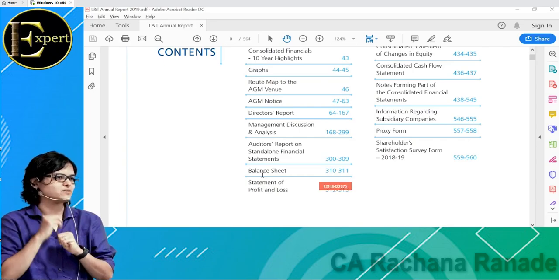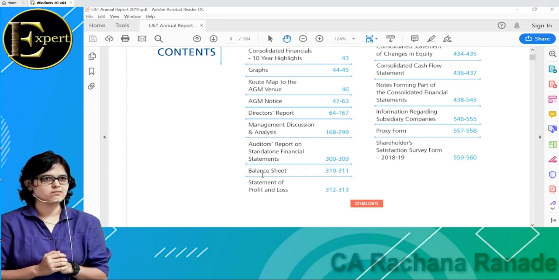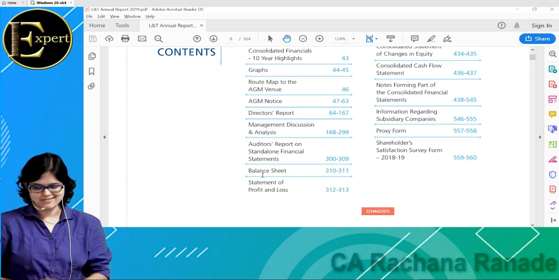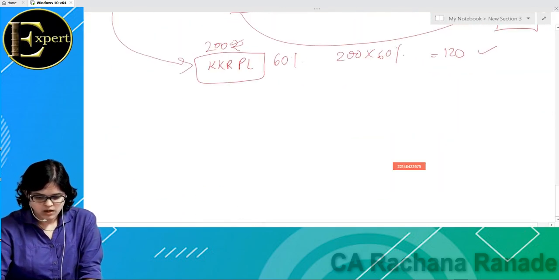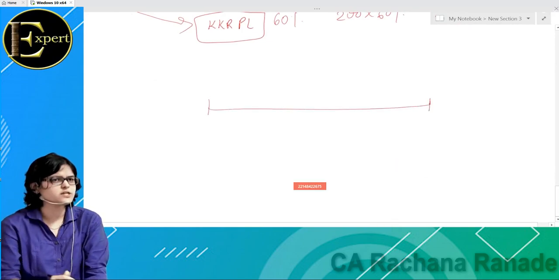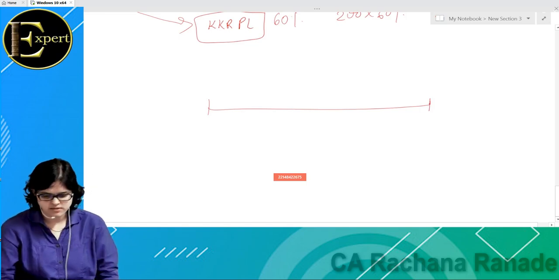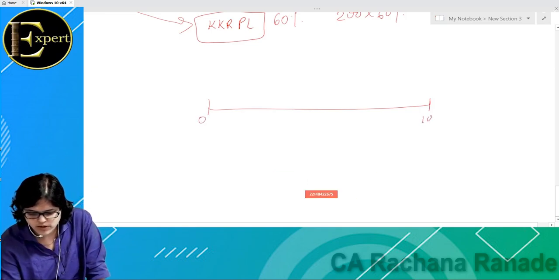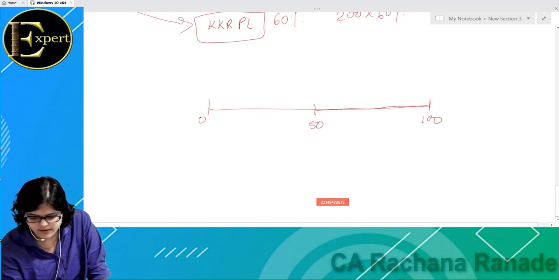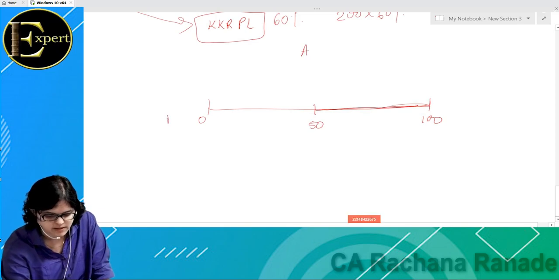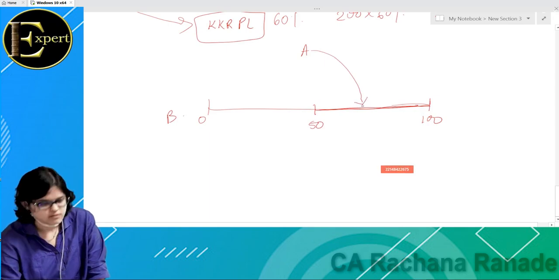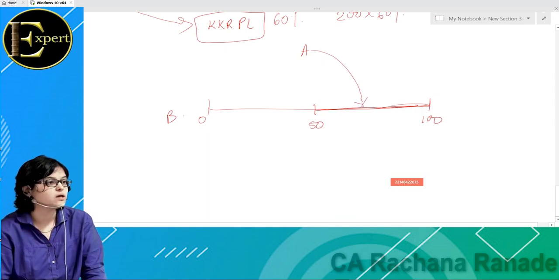Now a new word has come. Okay, so what is an associate? I'll tell you about the shareholding pattern. Shareholding pattern is like stake, ownership. That much you understood? Quickly tell me. I'll put it on a scale of 0 to 100. If I'm holding more than 50% in any company, let us say A is company A and this is company B, and company A is holding more than 50%, then this B will be what for me? A subsidiary company. Simple. That is what we discussed right now.